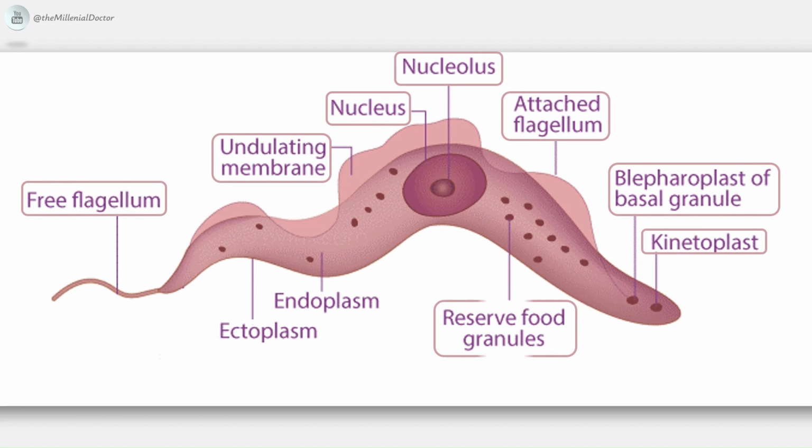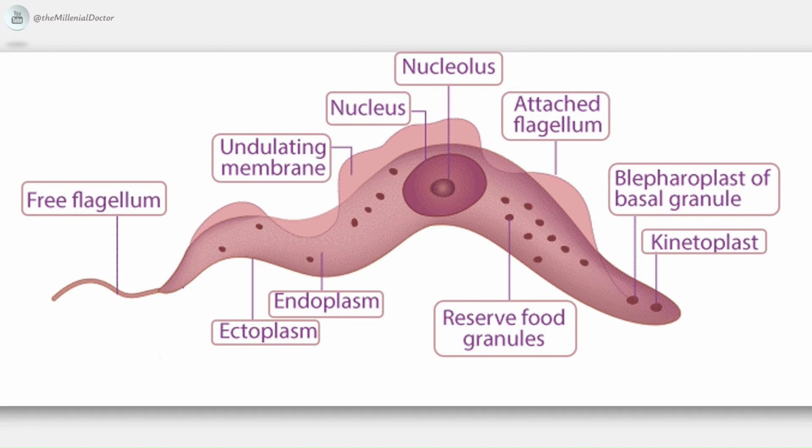It is a spindle-shaped organism with a blunted posterior end and a finely pointed anterior end. The nucleus is large, oval, and central in position. The kinetoplast is small and is situated at the posterior end. The flagellum starts from the posterior extremity near the kinetoplast, curves around the body in the form of an undulating membrane, and then continues beyond the anterior end as a free flagellum. The undulating membrane is thrown into folds, the number of which, usually 3 to 4, varies with the length of the parasite.